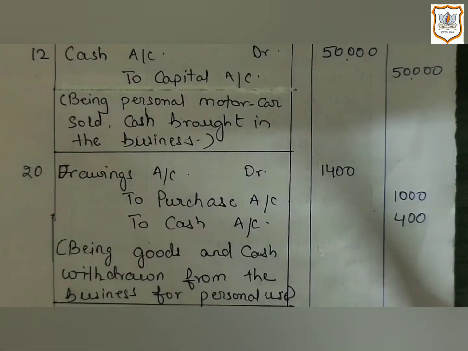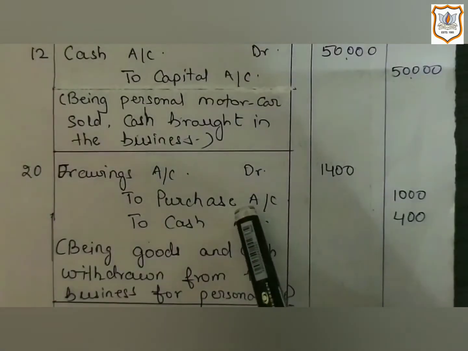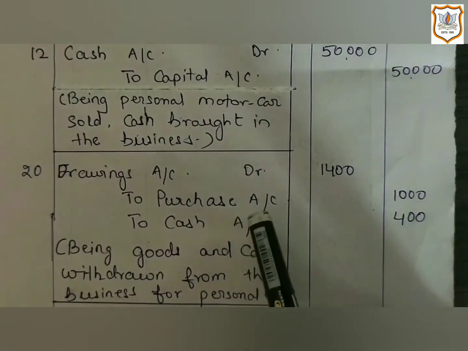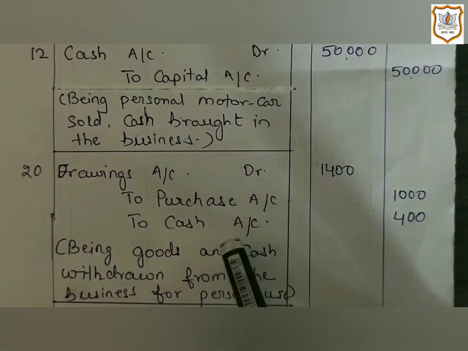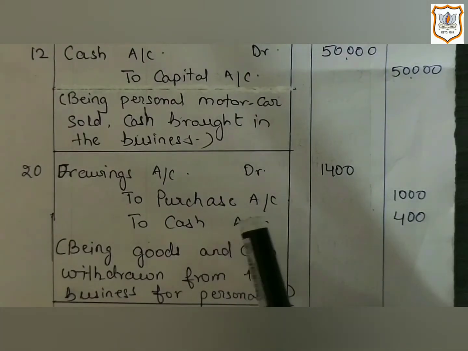Here, purchase account will be credited because whatever goods were purchased by the owner for resale, out of that, goods are going out as owner is withdrawing it. That's why goods are decreasing. So, as per the rule of real account, purchase account will be credited.